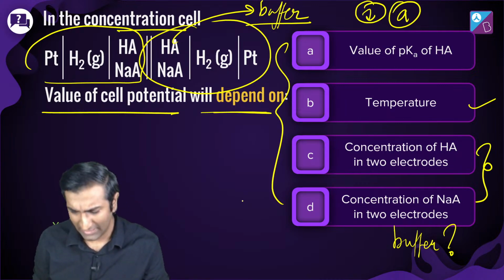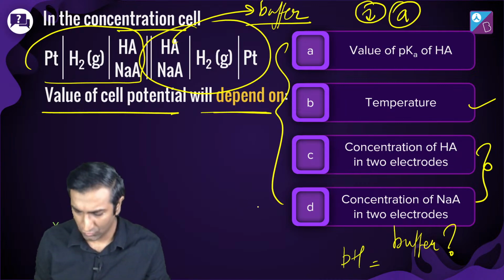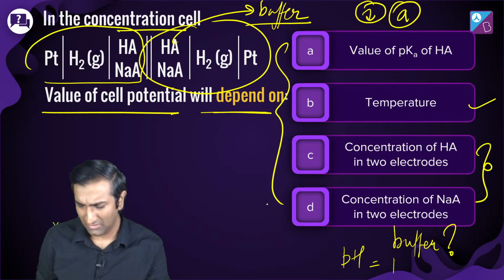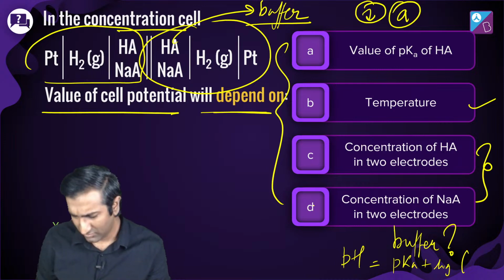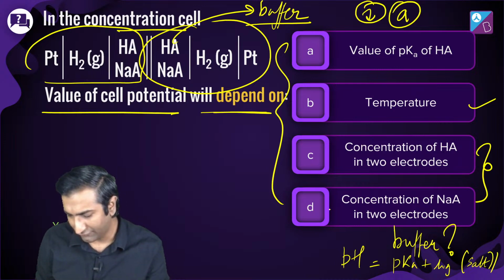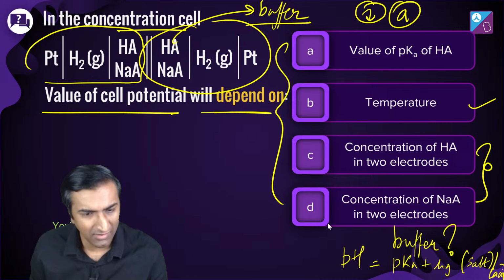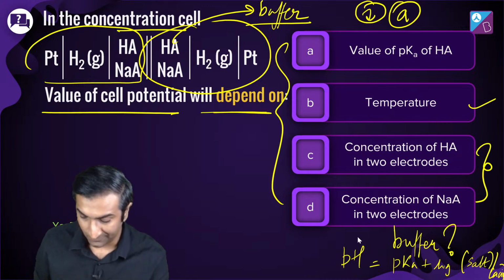Maybe. Buffer का क्या होता था? pH equal to, what is the idea of pH? क्या था? It was something like pKa plus log of salt by acid. ऐसा कुछ था. Was this the formula of buffer? ऐसा कुछ था क्या? Something like that. याद है? याद आ रहा है? नहीं आ रहा है? A and B. Arman is saying A and B.